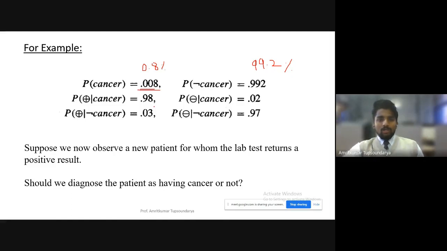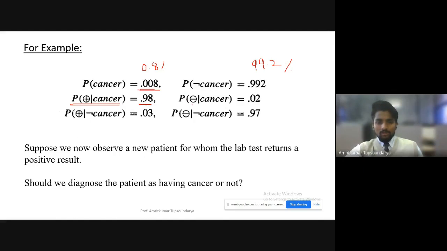Now, let us have an example. Let us consider the probability of a patient who has cancer and is positively termed as yes, it has a cancer. So this is a positive result in cancer. The accuracy of the positive result for a patient having cancer is, let's say, around 0.98, which is roughly 98 percent. So 98 percent of the time we are successfully diagnosing a patient who has cancer as a positive result, yes, that patient has cancer.